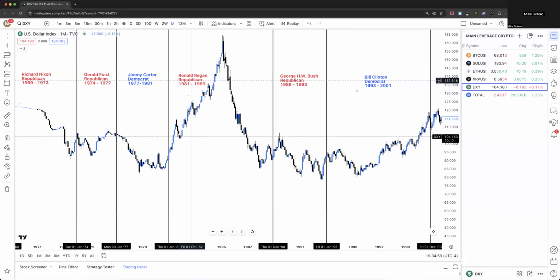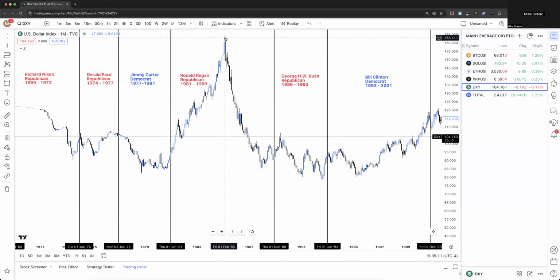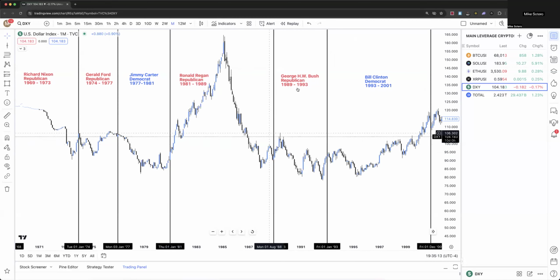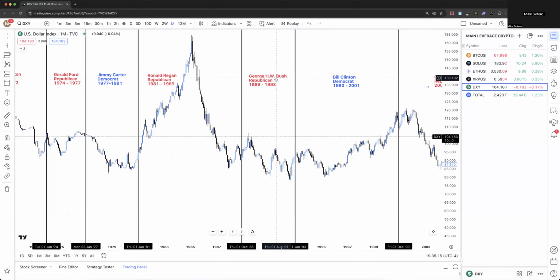And then here is really where this trend begins. Ronald Reagan comes into the presidency. This is when interest rates were at 15, 16, 17, 18%. And guess what? You had a bullish dollar that went extremely crazy and then retraced going into George H.W. Bush, a Republican president, where the dollar continues to fall from this peak. So the trend we're seeing so far is the dollar dropping under a Republican president, so the rest of the market is performing well.